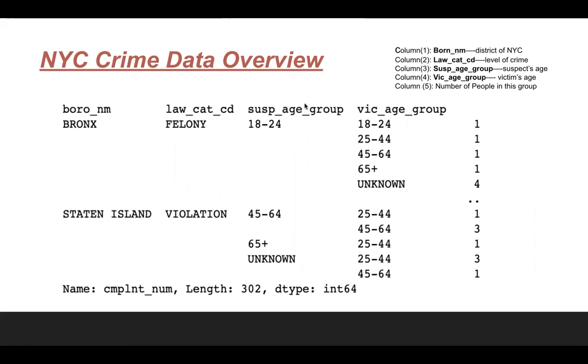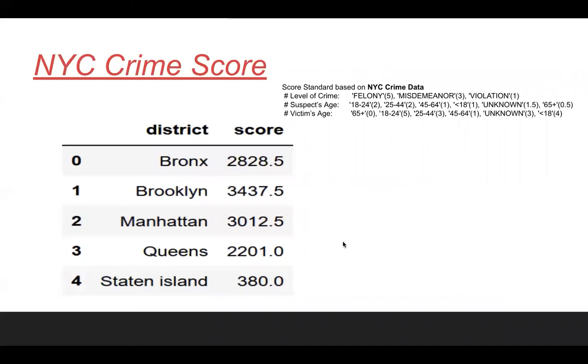based on each characteristic, and then we will have New York City's crime score. As for the logic behind our scoring standards, as you can see here, for example, the level of crimes: felony, which is ranked the highest level of crime, will be assigned 5. For the lowest one, violation, there will be only 1 assigned.